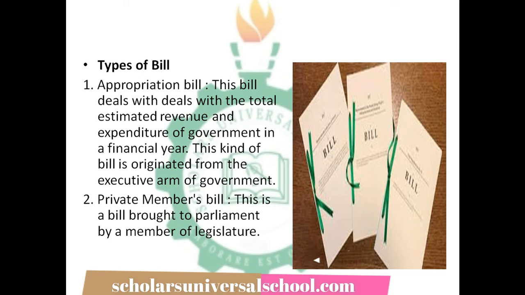Then we have types of bill, as we continue. The third one is public bill. This bill comes from the executive arm of government as the source, and it deals with all matters or problems that are affecting the whole segment of the country. Such a bill takes care of the issues affecting every sector, every segment in the country as a whole. That is the purpose of such a bill, and don't forget it's from the executive arm of government, the president or the state governor.